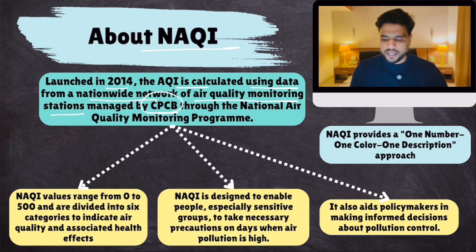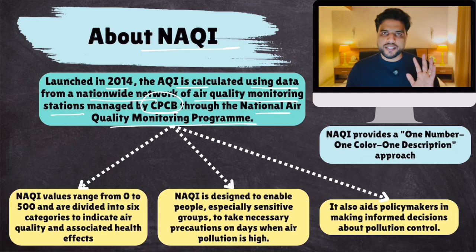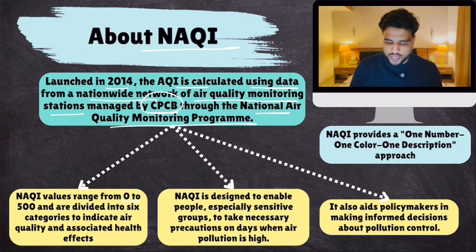Managed by CPCB through the National Air Quality Monitoring Program. Now, under this, we track these 8 pollutants and give a particular region a score between 0 to 100. So, NAQI values range from 0 to 100 and are divided into 6 categories. We'll talk about those 6 categories to indicate air quality and health effects.